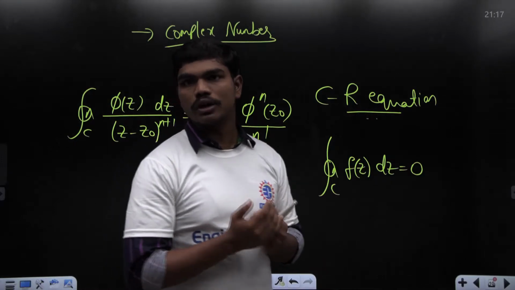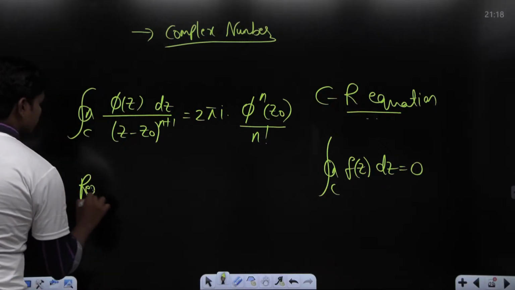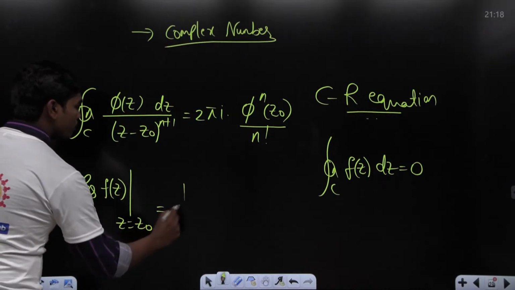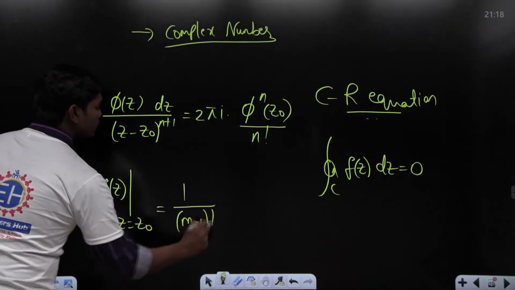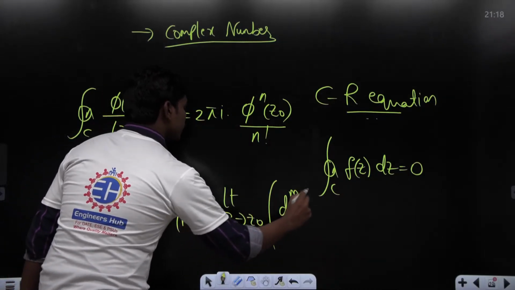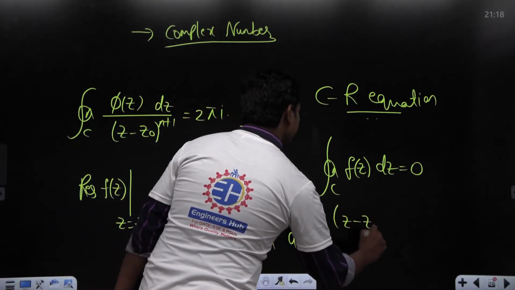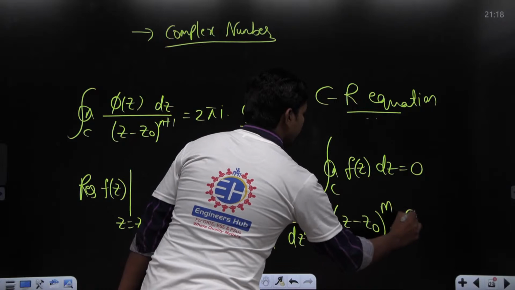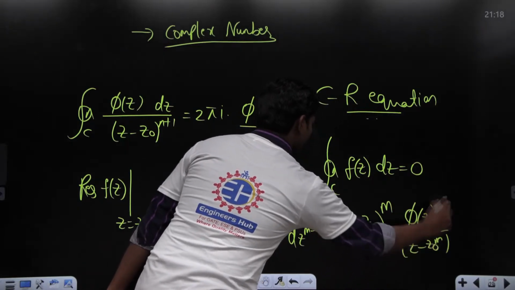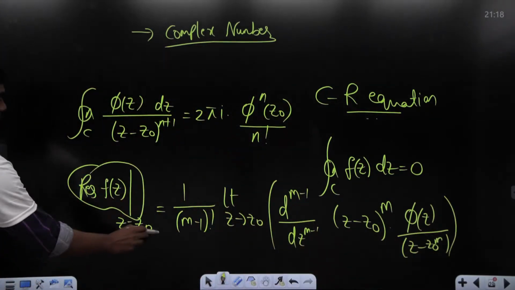So once you know these singular points, we have given a common formula for finding residue, where the residue of f of z at z is equal to z0, a pole of order m, is nothing but 1 by m minus 1 factorial into the limit z tends to z0 of the m minus 1th derivative of z minus z0 whole power m into phi of z divided by z minus z0 whole power m. This is what we have seen, and of course the total value is nothing but the residue of f of z at z is equal to z0.